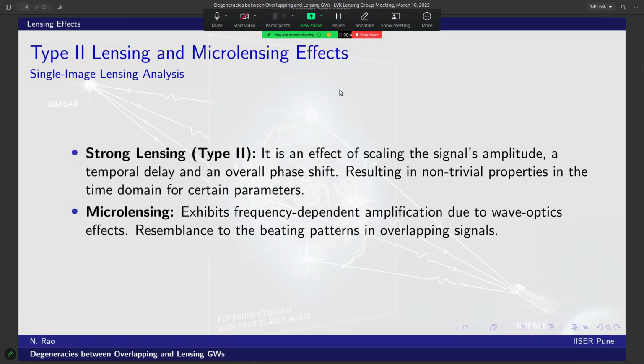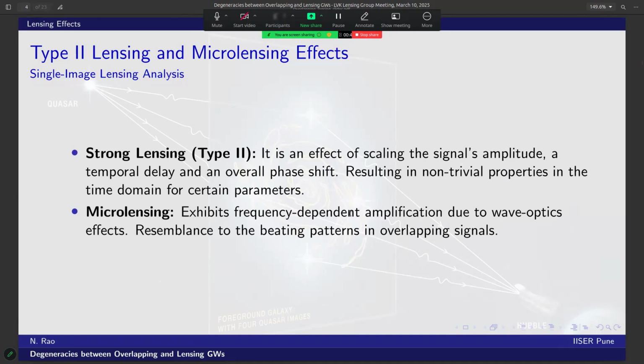In our analysis, we consider two primary single image lensing regimes. First, type 2 strong lensing. This is characterized by introducing a phase shift, a constant half integer multiple of pi, that modifies the time domain structure of the waveform in certain aspects of the parameter space. Further, microlensing. In this regime, the lens is less massive, and we observe some frequency dependent amplifications. Here, wave optics effects become significant, leading to complex patterns in both time and frequency domains.